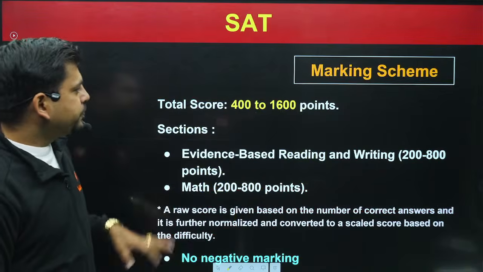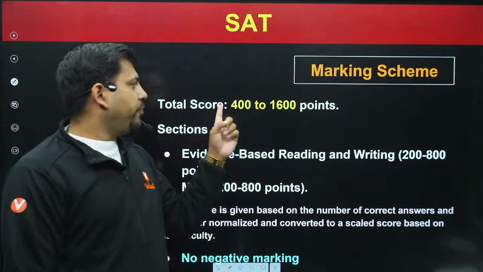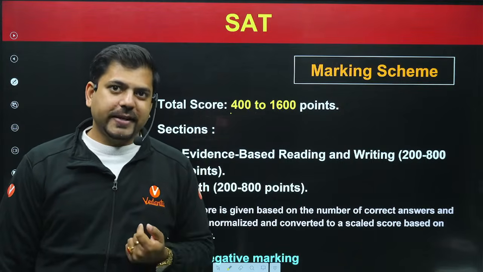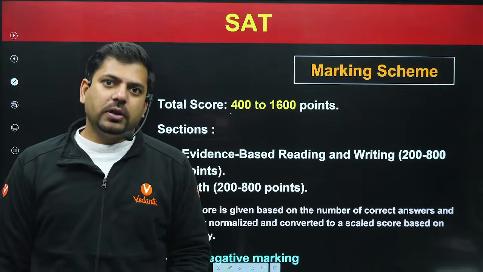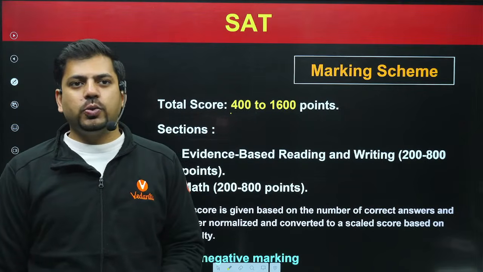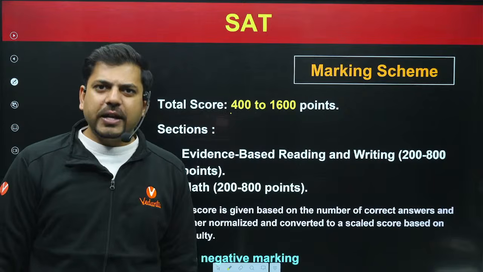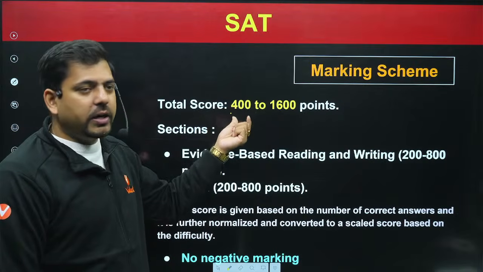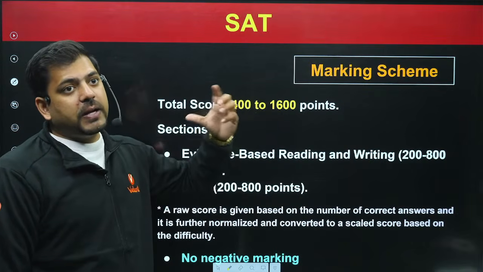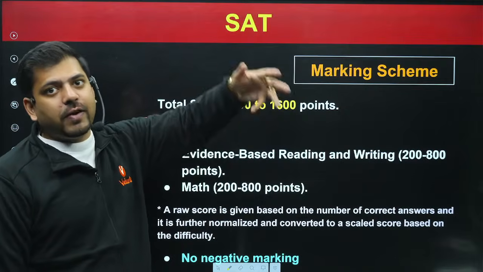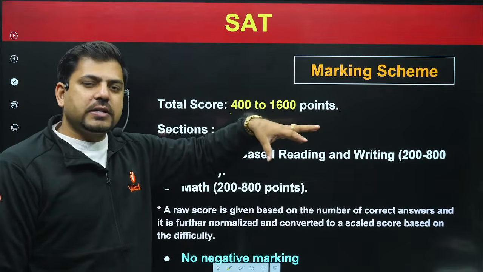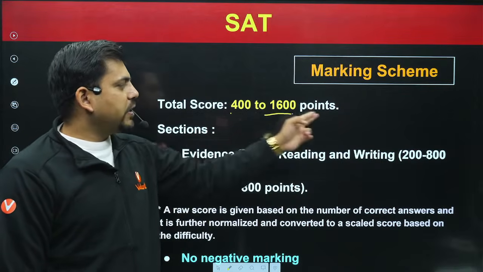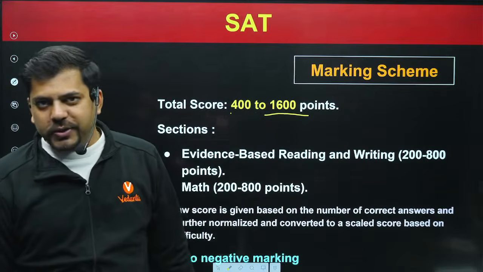Now moving forward, the total score might range from 400 to 1600. Say for example you attempted only 2 questions out of 25 in the first segment. So the next segment would be very easy. Say in that also you attempted like 10 questions. So now your score might range from something around 1400 to 1600. 1600 would be if you have attempted 24 or 25 out of 25 in the first section. The computer will understand that this guy is super intelligent, we have to give him a very difficult question. So then the score might even go to 1600. I hope you understood that.